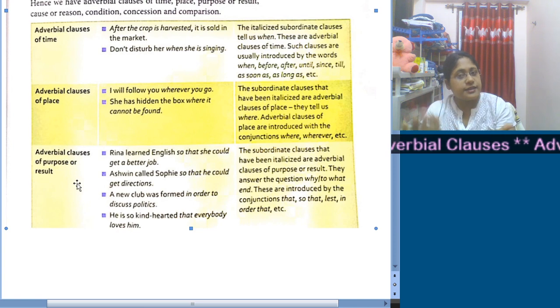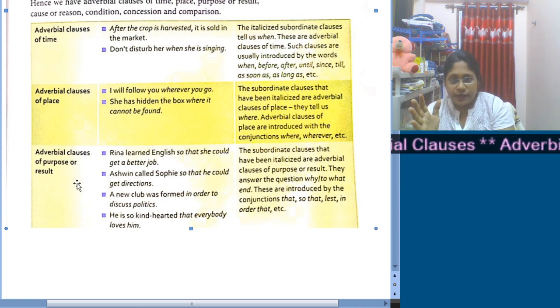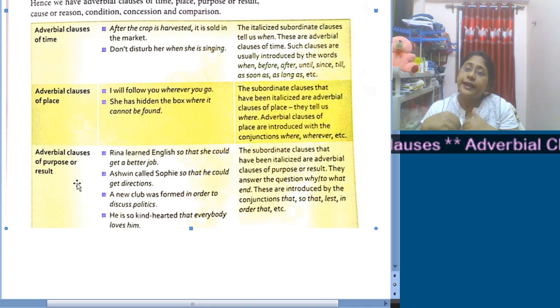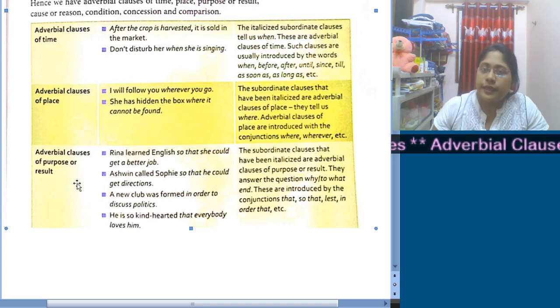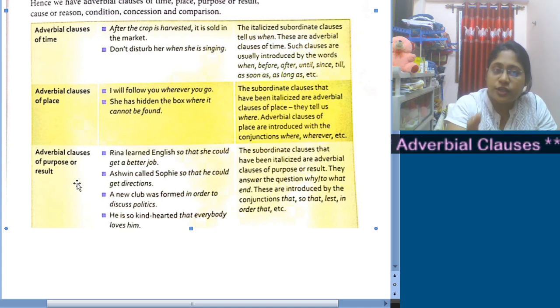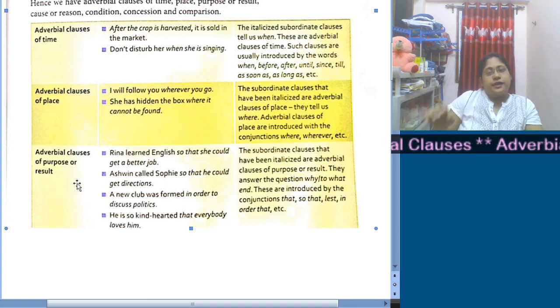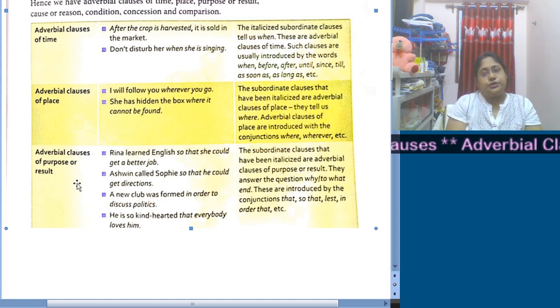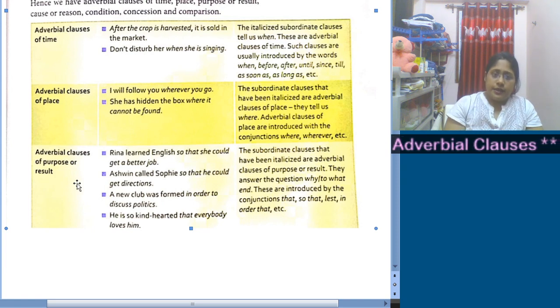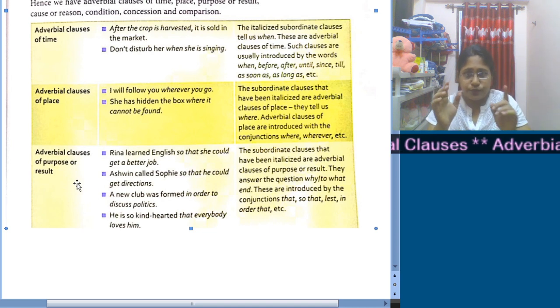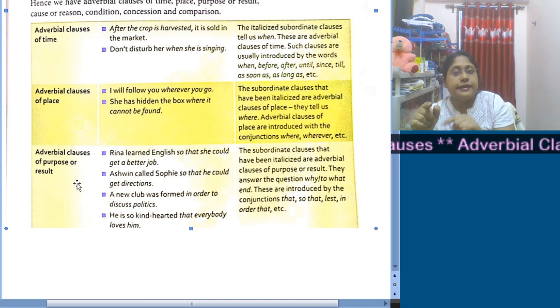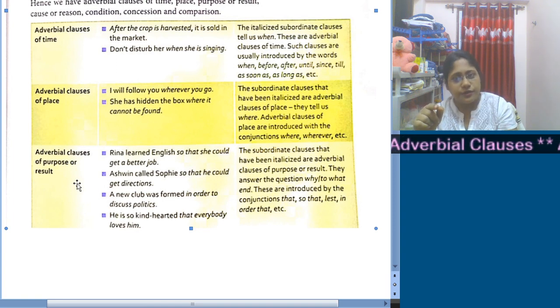If we ask the sentence a question with the word why, and we get the answer, then it will be an adverbial clause of purpose, because this girl Reena, before pursuing English, had a purpose. Then she chose the subject. So she learned English so that she could get a better job. Now these two words, so that, indicate that it is an adverbial clause of purpose or result.